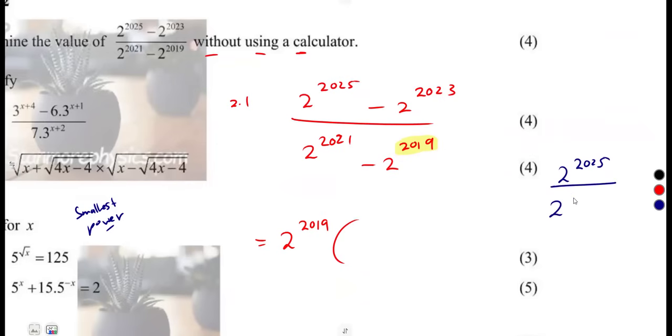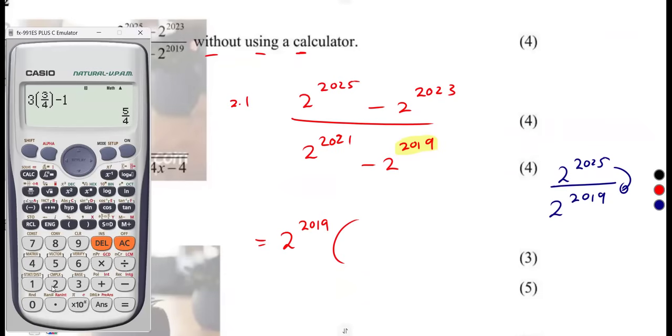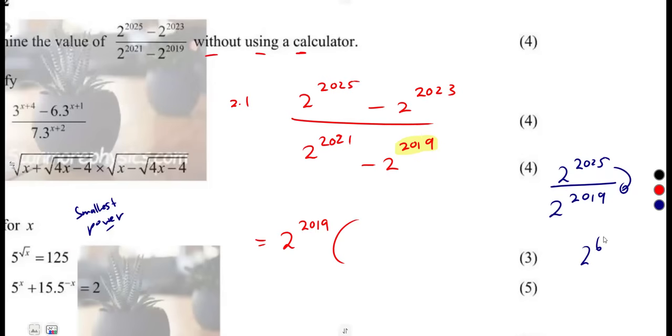2025 over 2 to the exponent of what? 2019. Same basis, you subtract what? You subtract the powers. So at the end, it was just going to be simply 2025 minus 2019, which is 6. So that's 2 to the exponent of 6. So that is the case, guys, that you're simply going to apply.